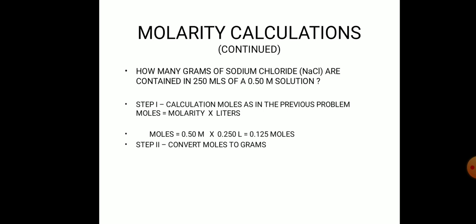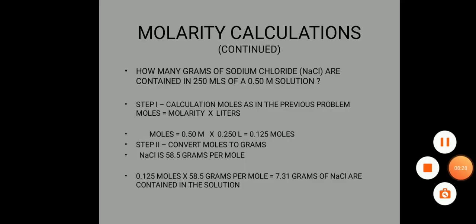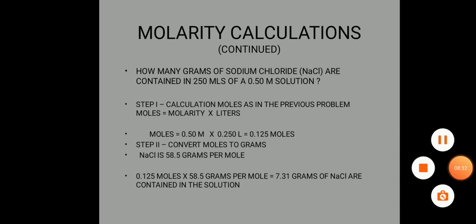Step second, convert the moles to grams. NaCl is 58.5 grams per mole, and 0.125 moles times 58.5 grams per mole is equal to 7.31 grams of NaCl contained in the solution. These are the calculations for the molarity and concentration of the solution.